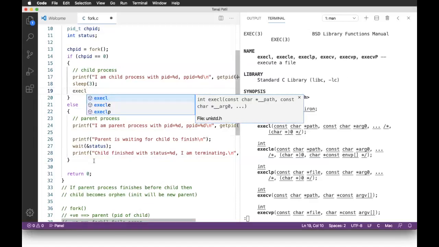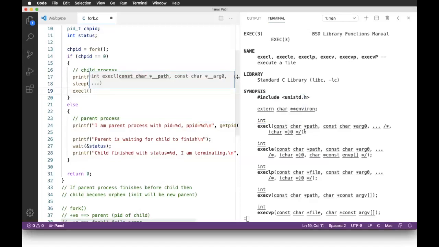wherein if you look at its syntax, I use execl, const char star path, argument 0, argument 1, and at the end what it expects is a null pointer. 0 is converted to char star, it is a null pointer. So you can go on giving multiple arguments there, and the arguments are given as const char star. So char star is your string.